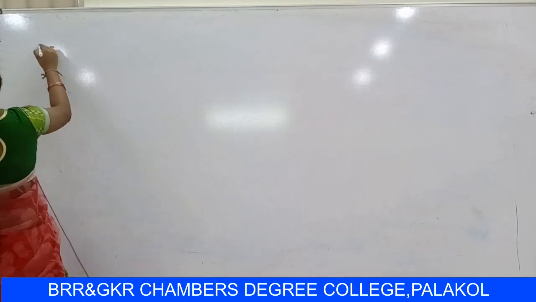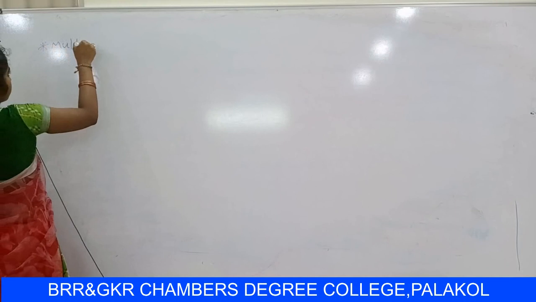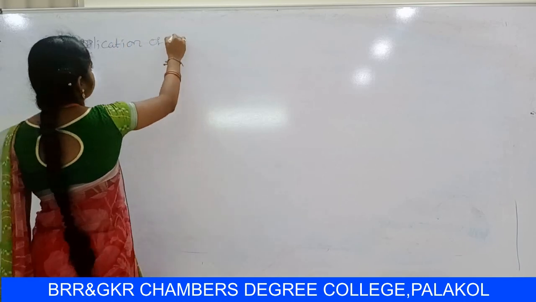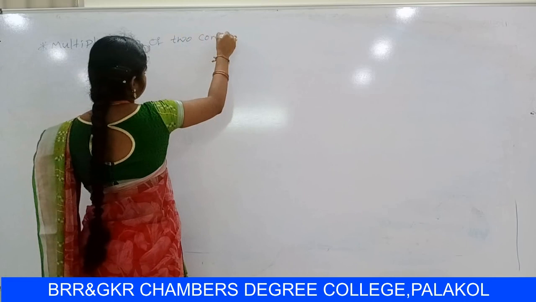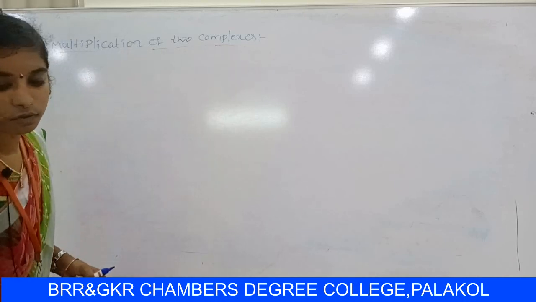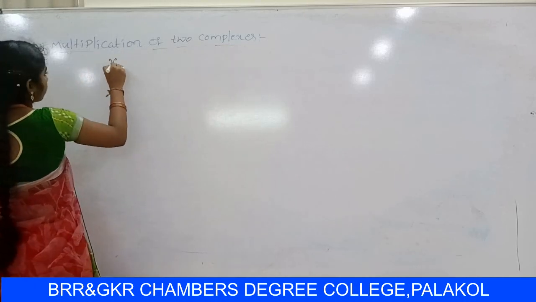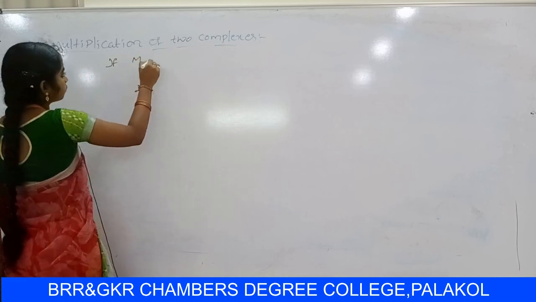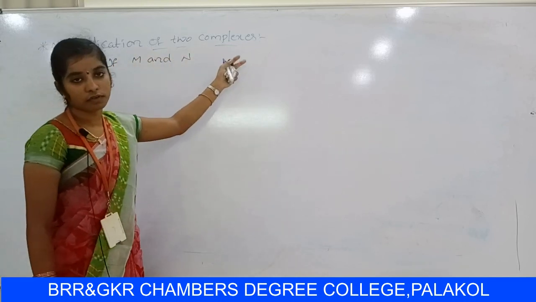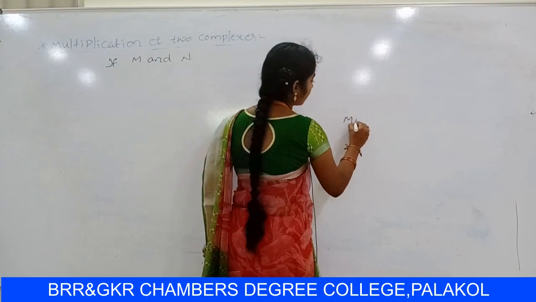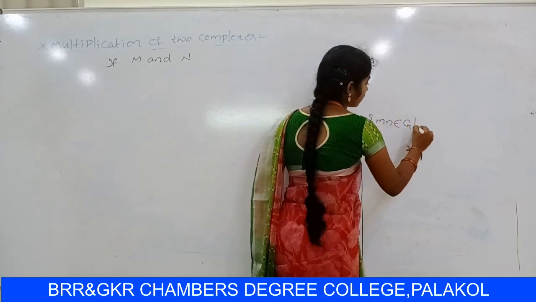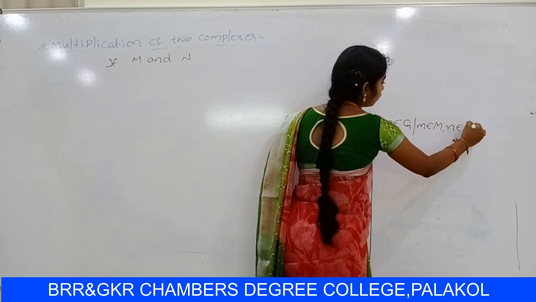Next, multiplication of two complexes. If capital M and N are two complexes of a group Z, then the product MN can be written as MN = {mn belongs to Z such that small m belongs to capital M, small n belongs to capital N}.